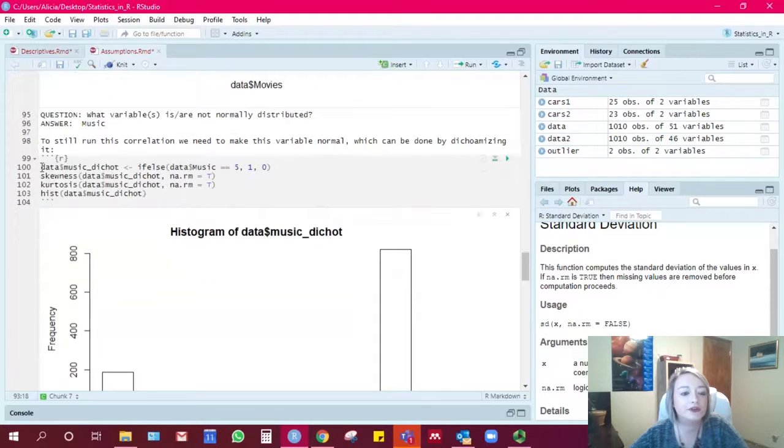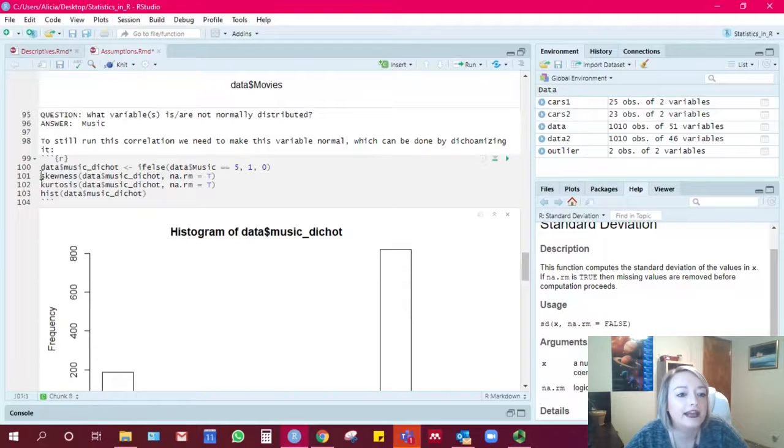So to do this, you're going to give the new variable that you're creating a name. So we're going to put it in data, and we're going to call it music dichotomous. And then if data music equals 5, then we're going to have it be 1, otherwise 0. If 5, then 1, else 0.